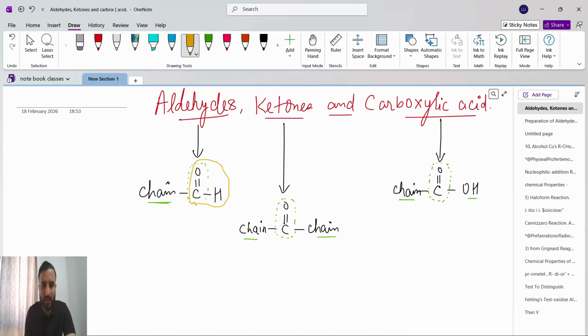Then ketone: with C double bond O, both sides have a chain. Carboxylic acid: with C double bond O, one side we have OH, the alcohol OH, and the other side a chain. So this becomes COOH, a carboxylic acid.